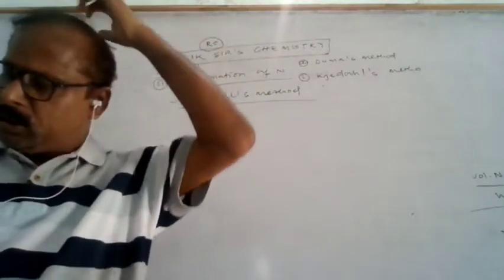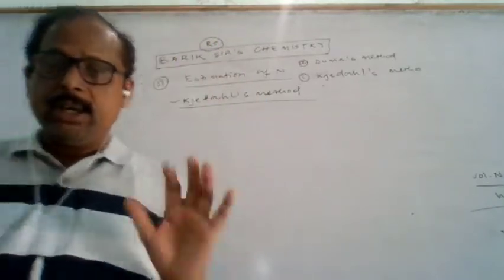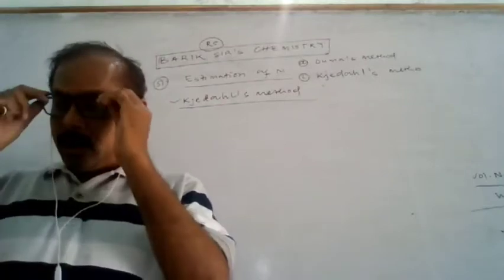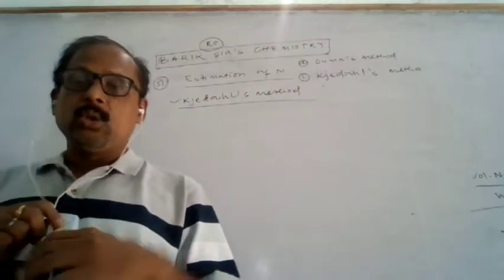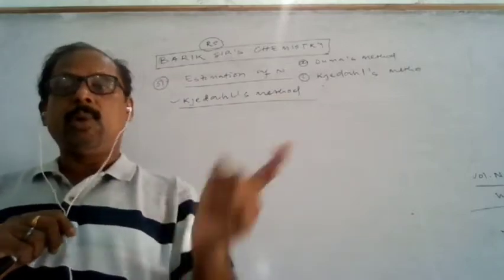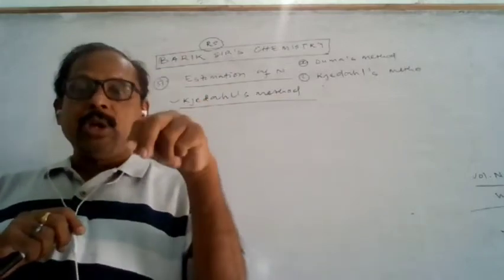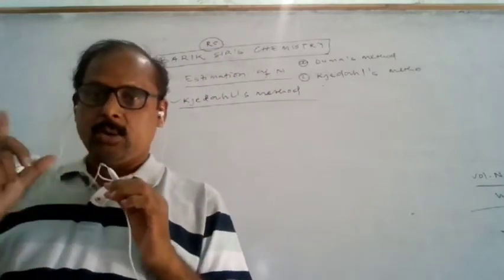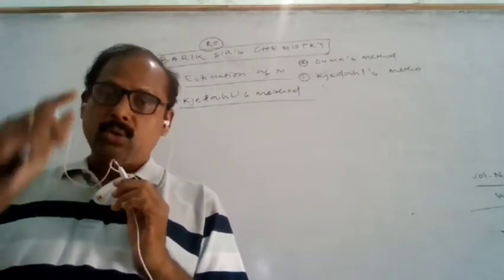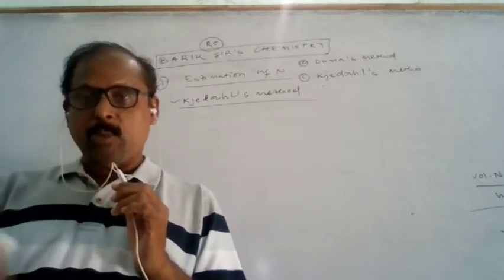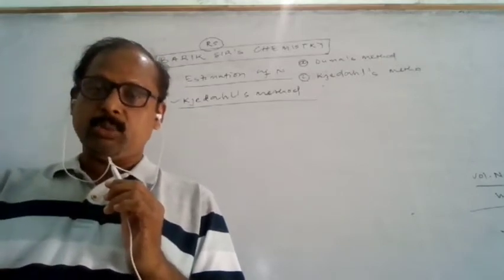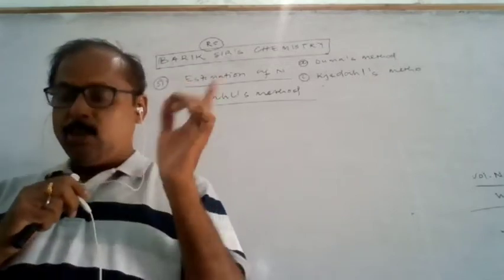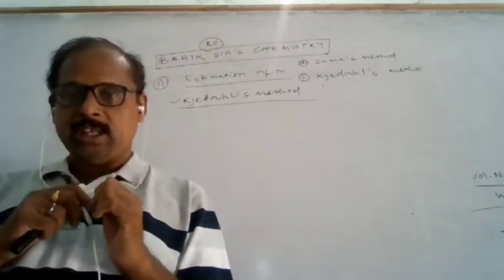So in the Kjeldahl method, the organic compound is treated with sulfuric acid first. Try to understand. Whatever nitrogen is present in the organic compound is converted to ammonia, and ammonia combines with sulfuric acid, since sulfuric acid is an acid and ammonia is a base, and is converted to ammonium sulfate. This ammonium sulfate is then treated with sodium hydroxide.